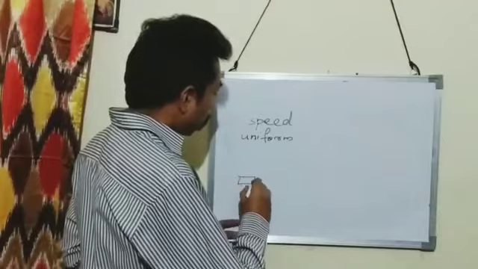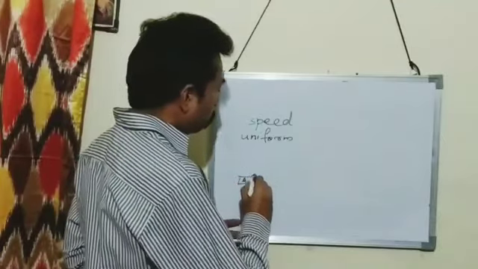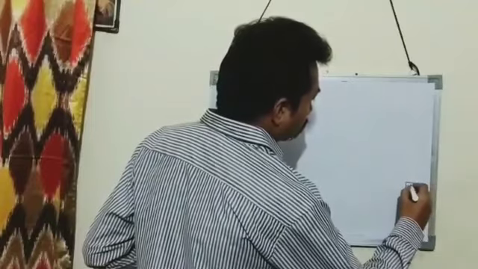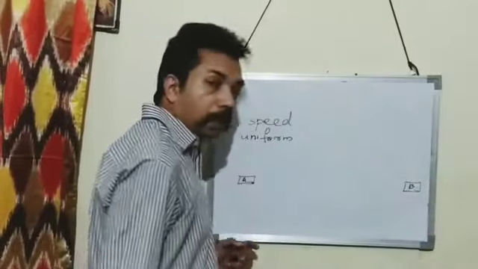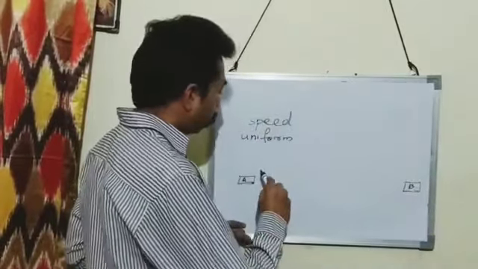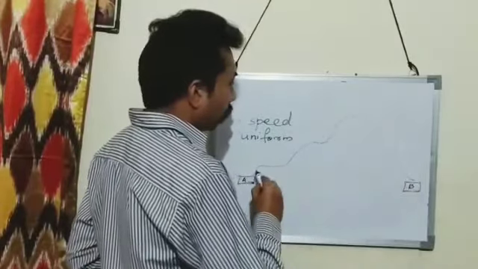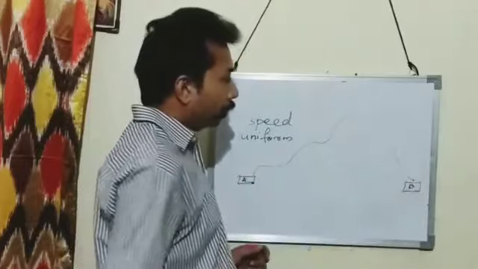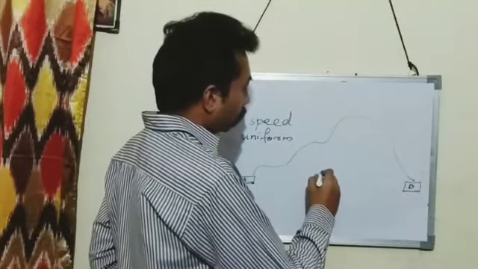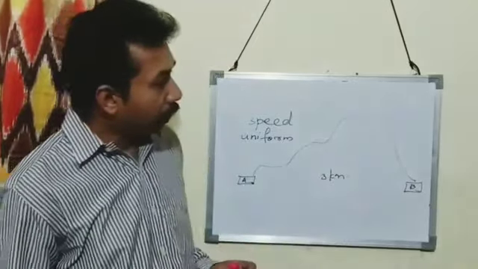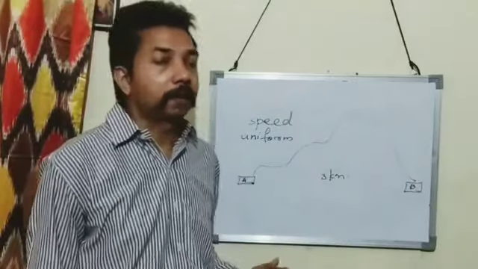Suppose A is a place and B is another place, and a boy is coming from A to B. The distance between A and B is suppose 3 km.